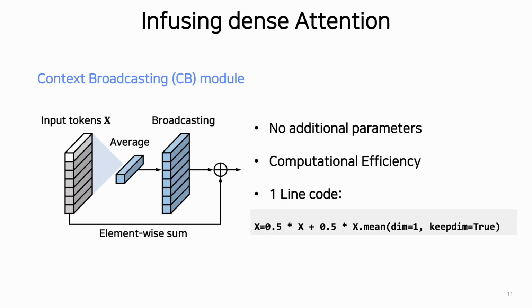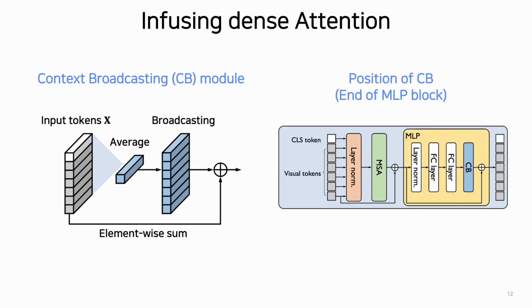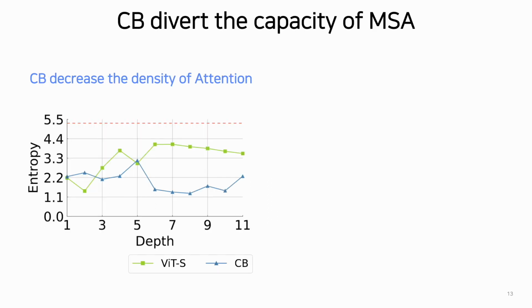We propose the context broadcasting module. This module infuses dense interaction into ViT. The reasons why we introduced the module are no additional parameters, computation efficiency, and one-line code. Experimentally, we located the CB module at the end of the MLP block, but the CB module improved the performance regardless of the position.